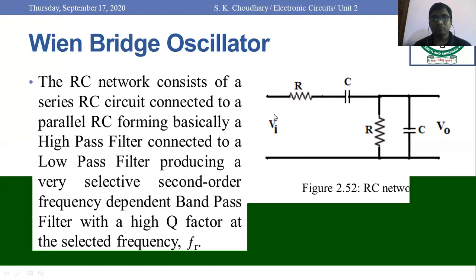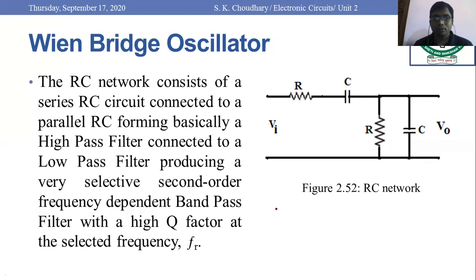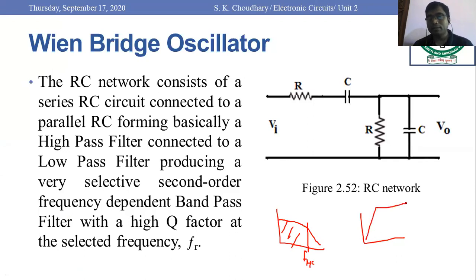Okay. So if you were going to plot the frequency graph for low pass filter, it would be like this. There is some cutoff frequency. Upper cutoff frequency. It would only allow the low frequency signal and block the high frequency signal. And for the high pass filter, it would be something like this. It would block the low frequency signal and only pass the high frequency signal.